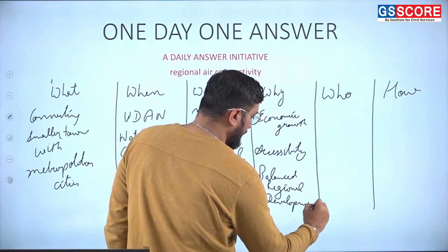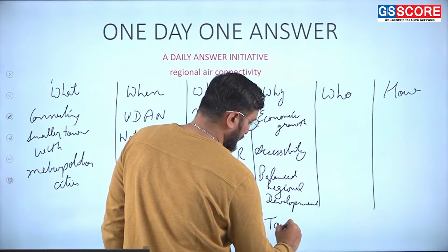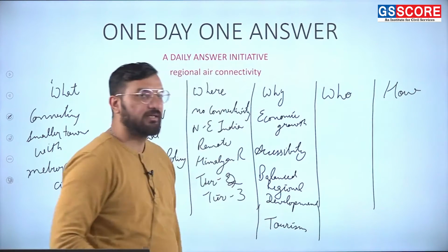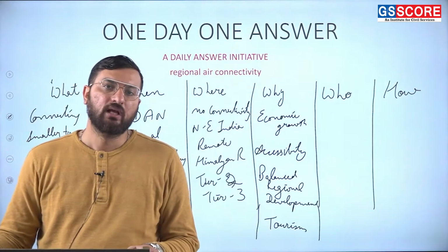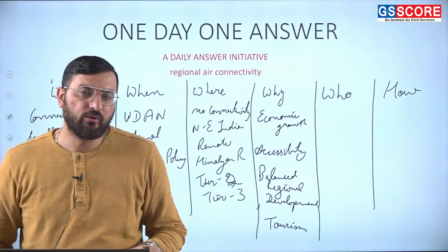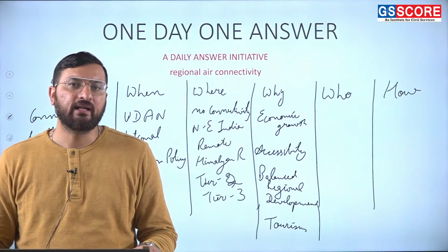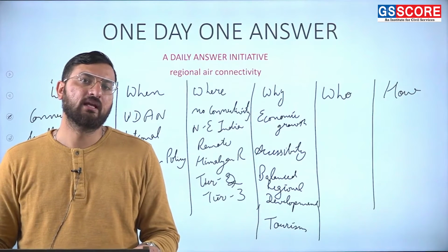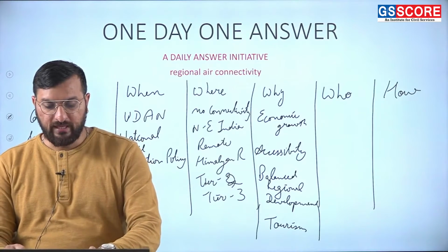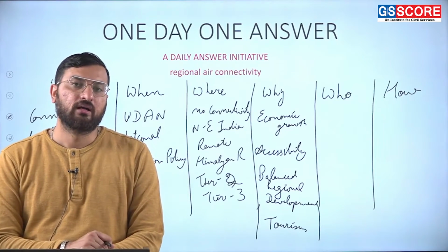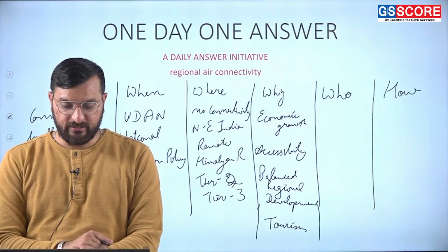And tourism will be there. So local tourism will get a boost because now the things are connected. Earlier, if you had to travel via train or road transport, it would take roughly 7 to 8 hours or 10 hours. With air connectivity, we can reach that place in 1 hour. So it will help in reducing the rural-urban divide, and it will also promote the smaller regions.